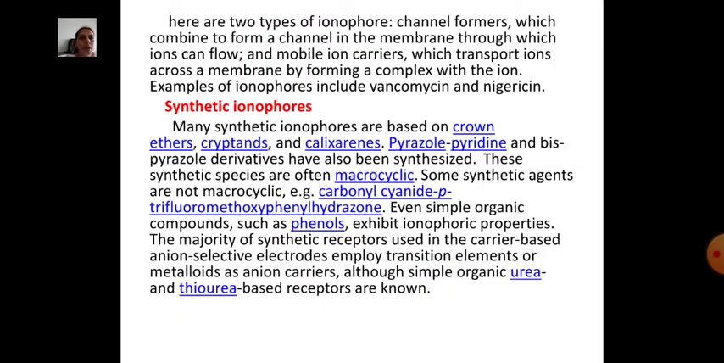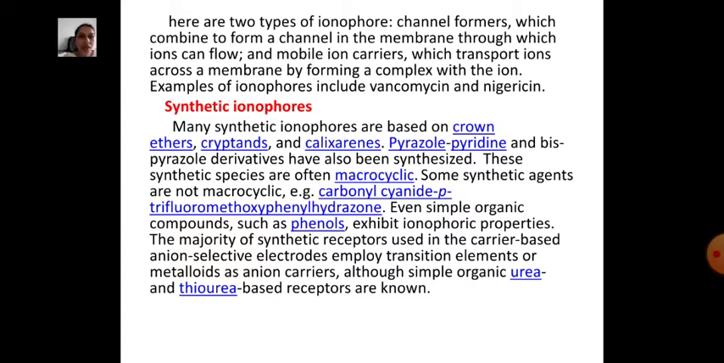There are two types of ionophore. Channel formers, which combine to form a channel in the membrane through which ions can flow, and mobile ion carriers, which transport ions across a membrane by forming a complex with the ion. Examples of ionophores include vancomycin and nigericin.